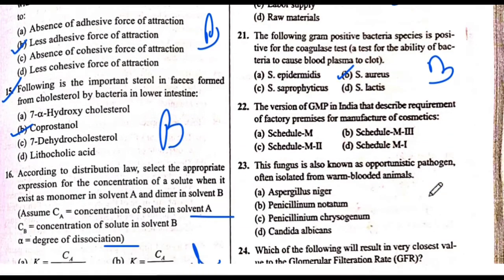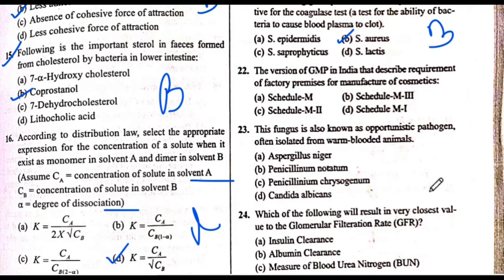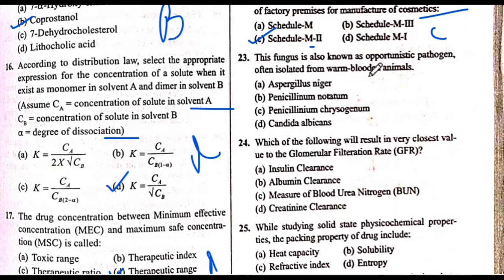Next is question number 22. The version of GMP in India that describes requirements of a factory premises for the manufacturing of cosmetics. The answer is C. Schedule M2. The answer is C. Okay.